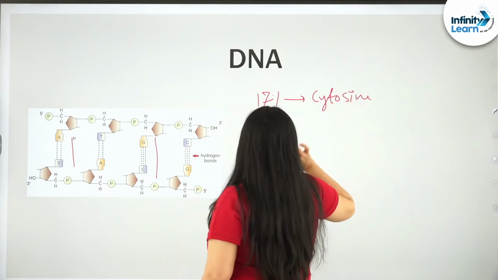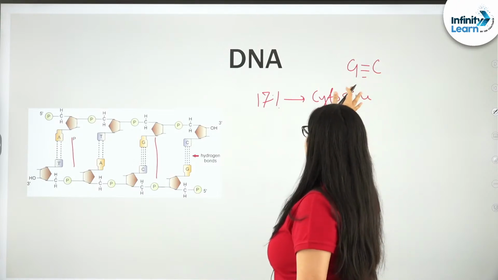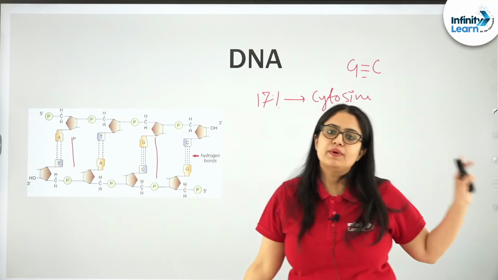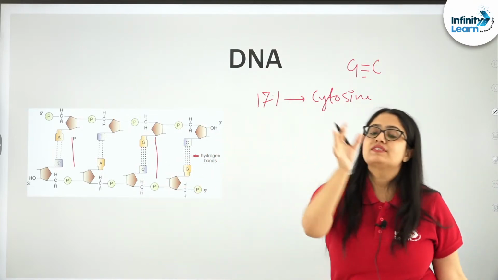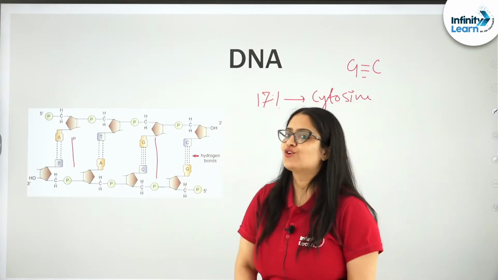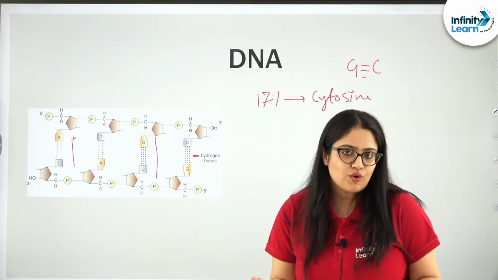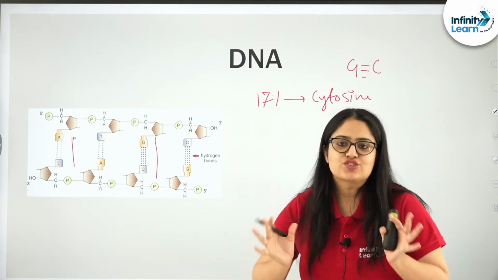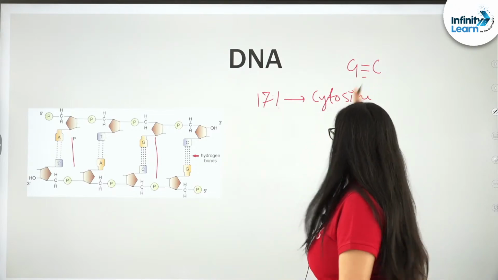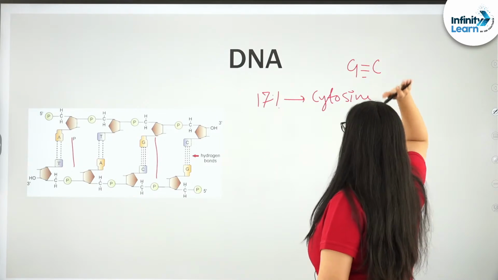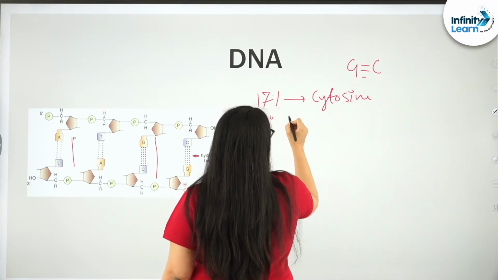Simple. You already know that G pairs with C always in DNA. So wherever there is C, there will be G in front of that. Similarly, if there is 17% C, there should be 17% G also. They cannot be extra or less G, because if so, it will pair with what? The structure of the DNA will get disturbed, and that never happens, right. So the percentage of G and C will remain the same.